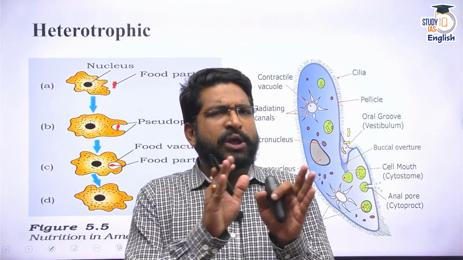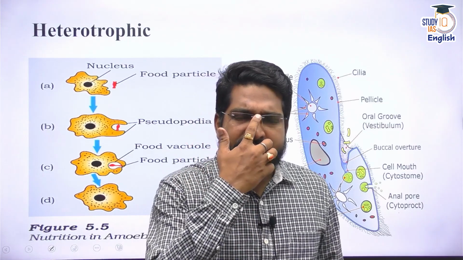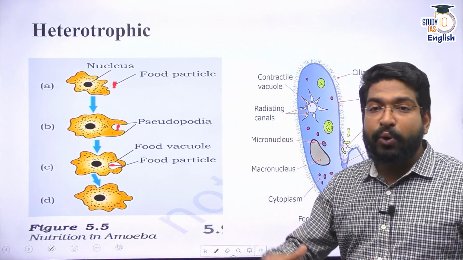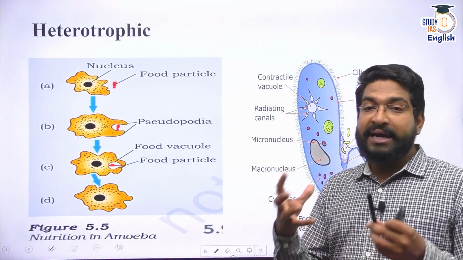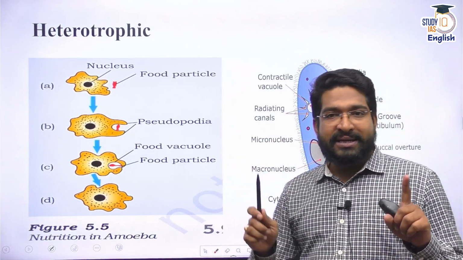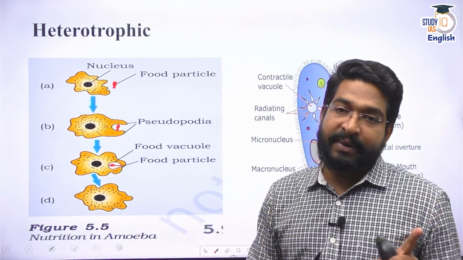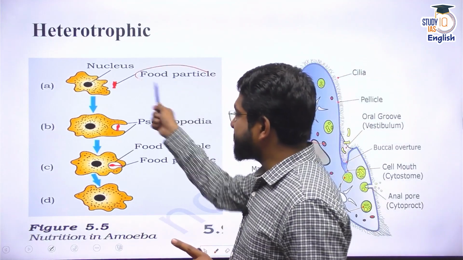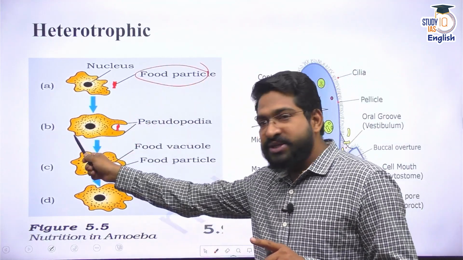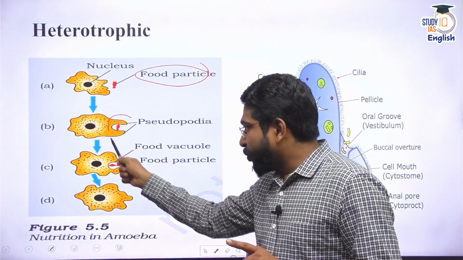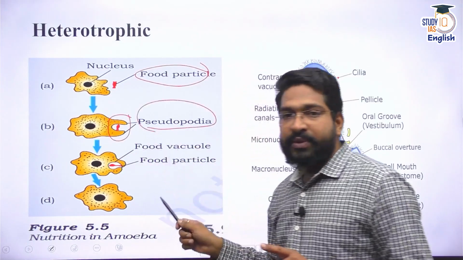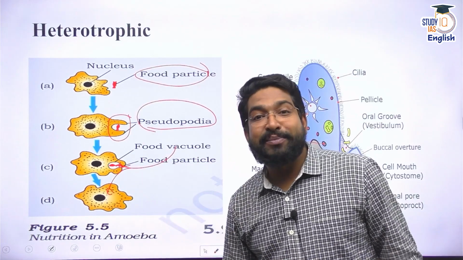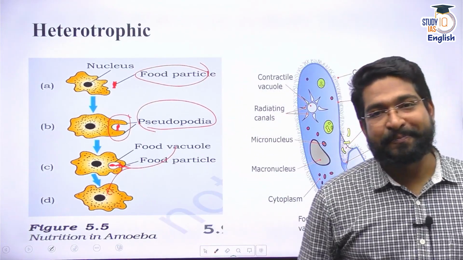Now, when we talk about unicellular organisms, let's take examples of some unicellular organisms like amoeba and paramecium. Let's try to understand how they get their food or how they digest their food. Amoeba does not have any regular shape. It can change its shape. And whenever there is a food particle in its vicinity, it changes its shape to form pseudopodia. This pseudopodia engulfs the food particle, and then eventually that food is completely digested by the amoeba.